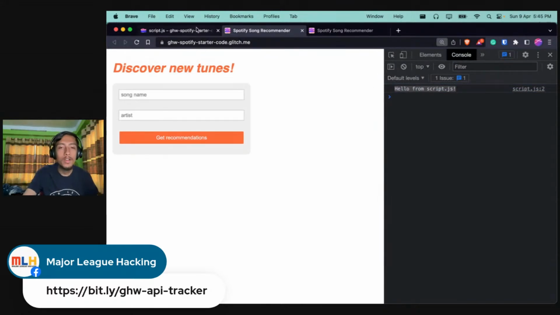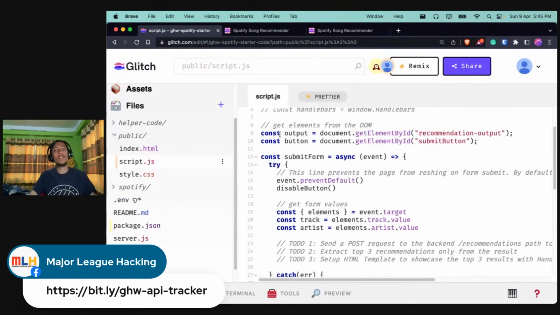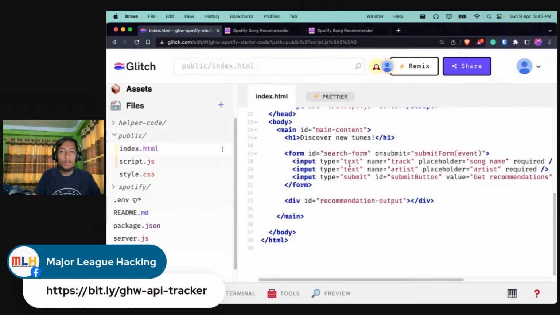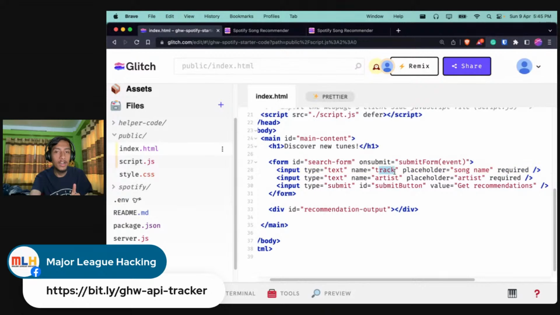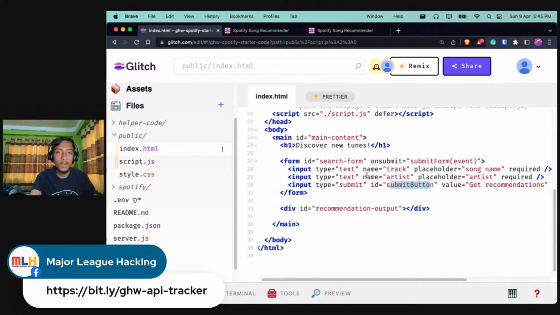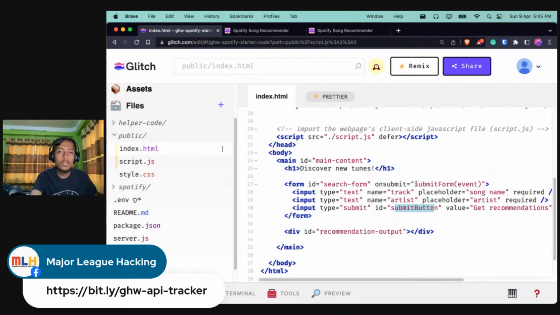And then we have two variables, output and button. It is just getting these two elements from the HTML page. If you go to the HTML page once again, we have something called a submit button, right? So we have two input fields called track and artist and a submit button. It is grabbing this button from the HTML, and we have an on submit event.